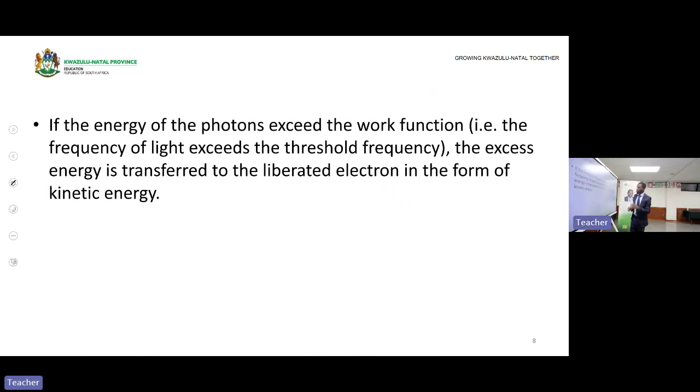Okay, if the energy, that's what I was talking about, if the energy of the photon exceeds the work function, what will happen? This means the frequency of light exceeds what? The threshold frequency. The threshold frequency is the required frequency. The required frequency is less than what? The frequency of light. What will happen? Yes, electrons will be emitted because the energy of the photon is greater than the required energy, which is the work function. Then the electrons will be emitted.